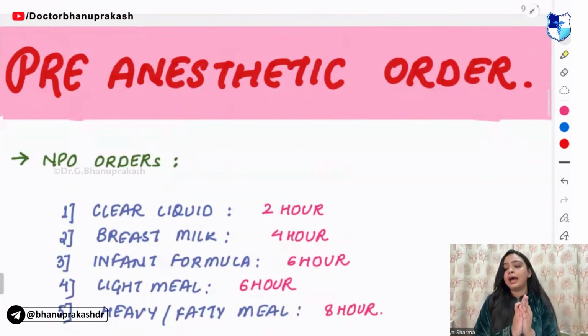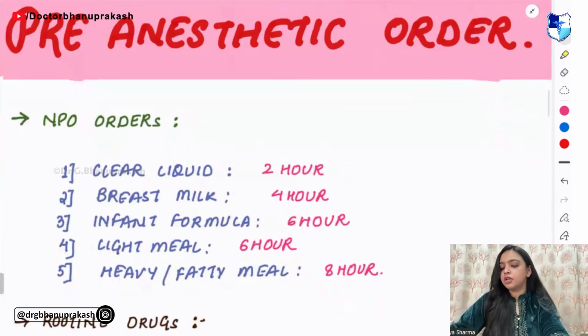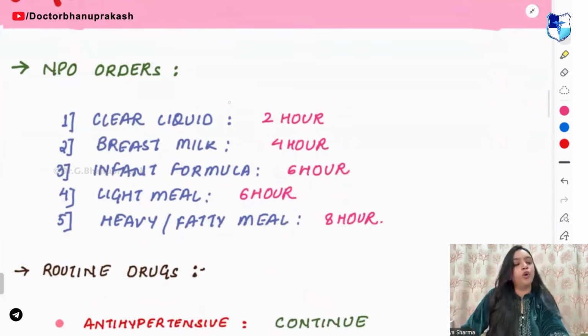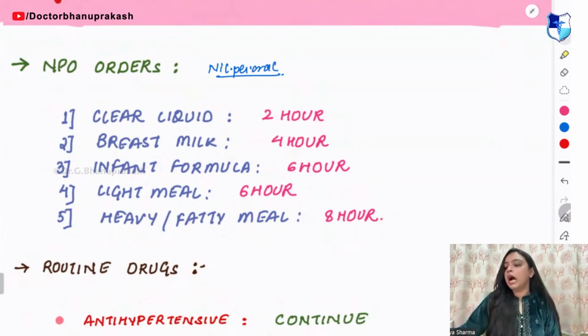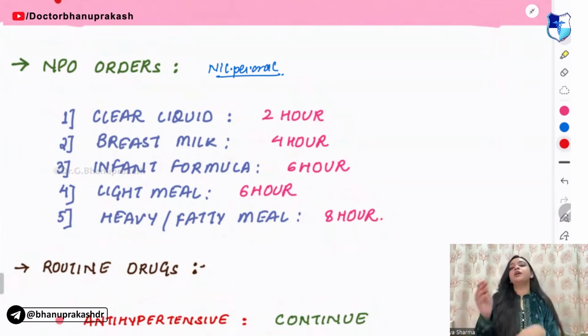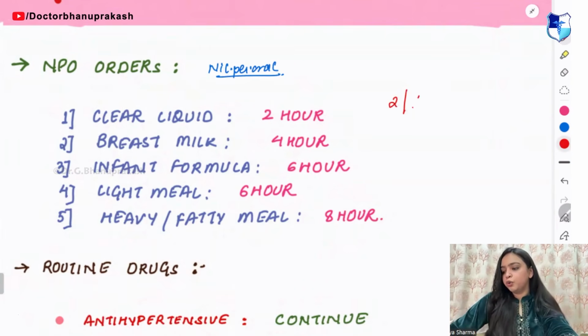That is pre-anesthetic orders. Now in the pre-anesthetic orders, the first thing that you need to know is NPO. What is NPO? NPO means nil per oral. Here you need to remember the table of 2. We all know the table of 2. 2 ones are 2, 2 twos are 4, then 6, then 8.